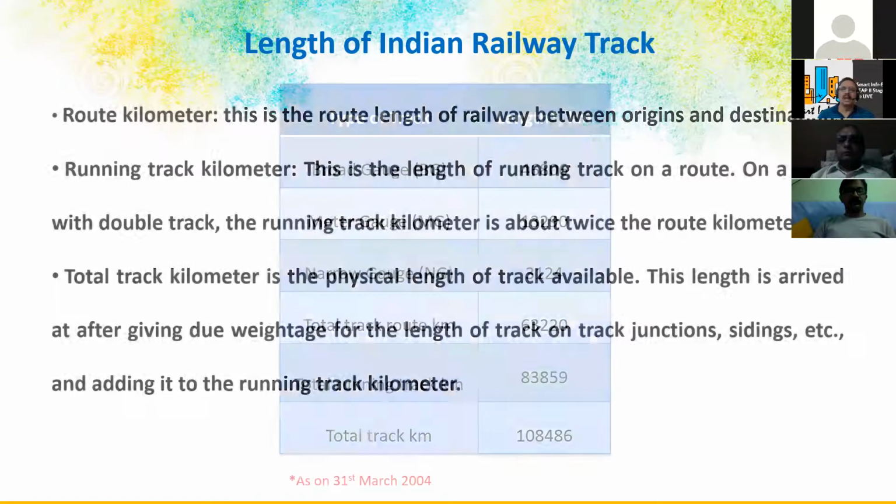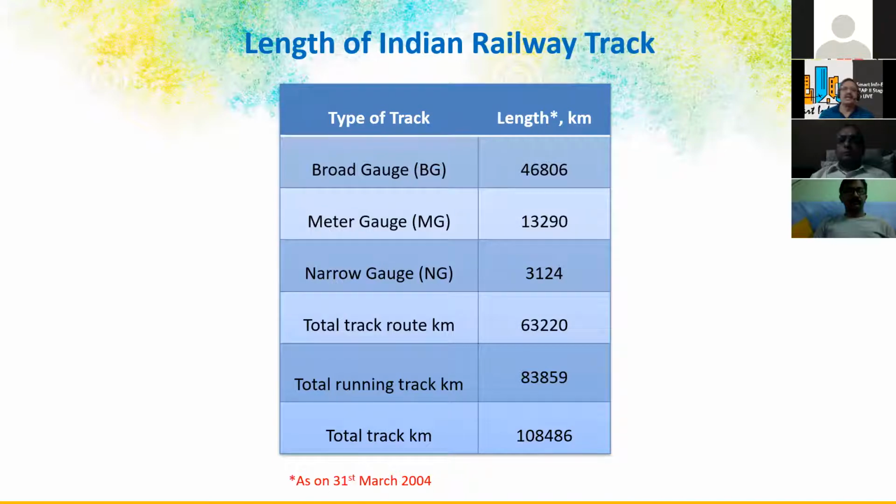For total track kilometers, here we can see broad gauge in India is 46,800 kilometers and meter gauge is 13,000. This is as of 2004 actually. It is changing now, meter gauge to broad gauge and narrow gauge to broad gauge. The total track route includes doubling lines and all that. So the actual track route is 63,000 and the total running track is 83,000. That is including lane length.